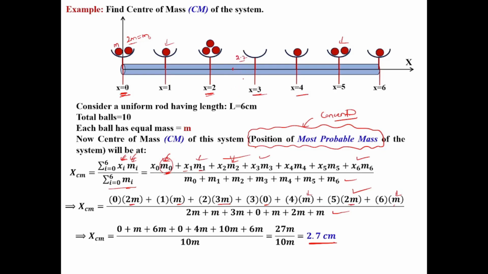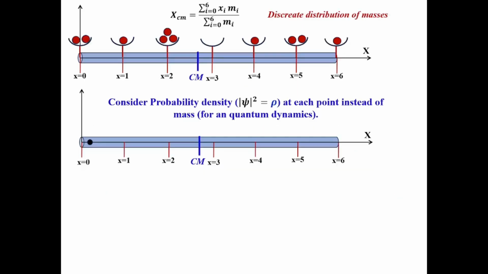So the most of the mass is supposed to be concentrated at 2.7, that is your center of mass. Keep this example in your mind as we progress, because we are going to discuss how the expectation value will be represented in this format. Okay.